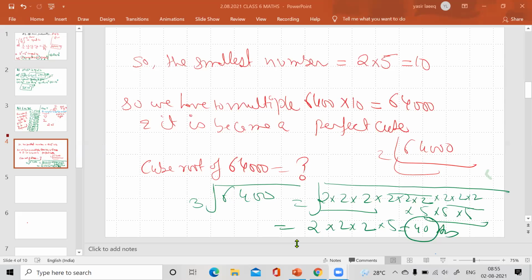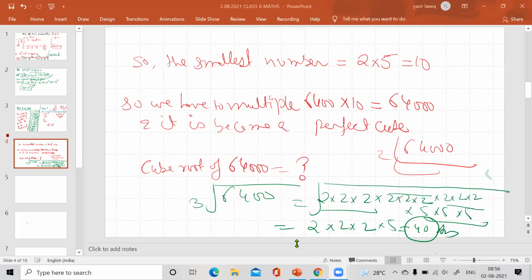If any number is given to you, and the question asks what will be the smallest number to be multiplied so that it will become a perfect cube, here also the change will be in perfect cube. Sometimes the question will be perfect square. What is the difference? In a cube there is a group of 3, and in a square there is a pair of 2. Is it clear? Yes, sir.